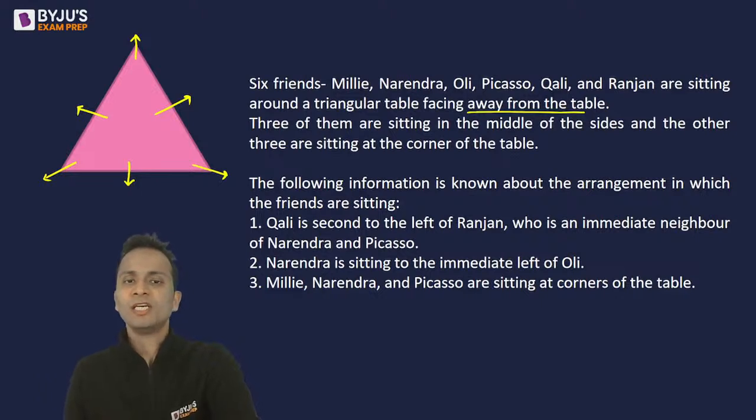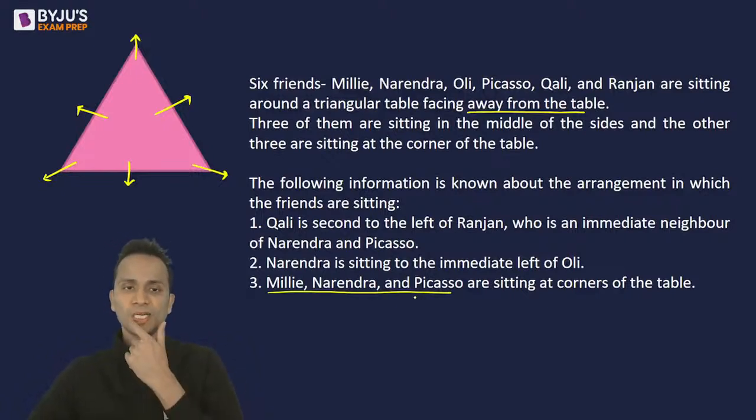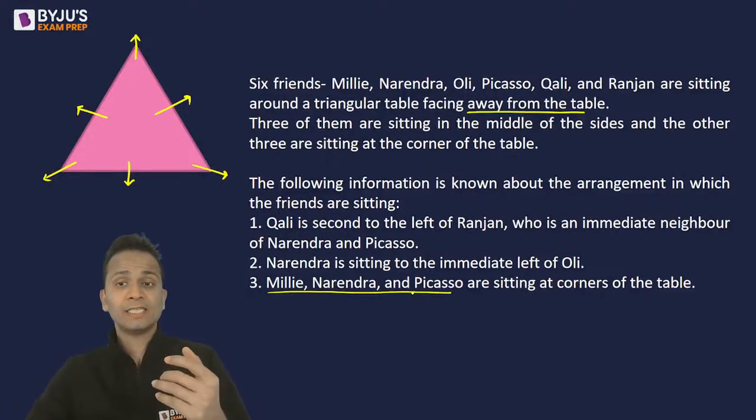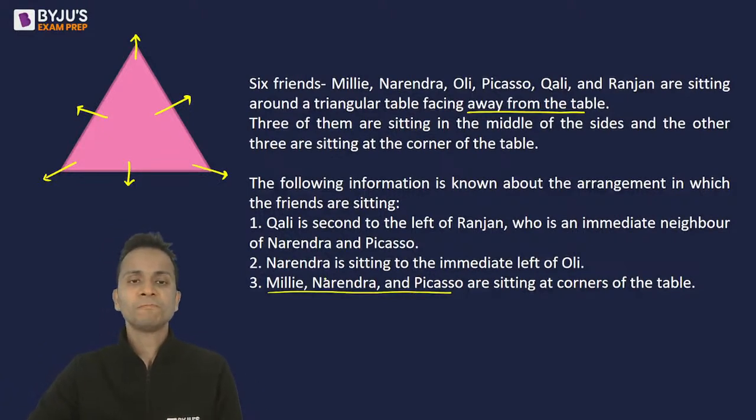Second information, Narendra is sitting to the immediate left of Oli. I'll leave this statement. Third statement, Millie, Narendra and Picasso are sitting at the corners. Now I got to know that these three people, Millie, Narendra and Picasso are sitting at the corner. Okay, so now I can start drawing the arrangement, right? So Millie, Narendra and Picasso are sitting at the corners.